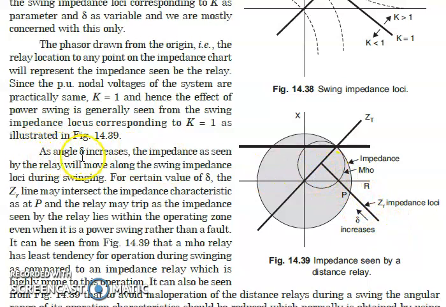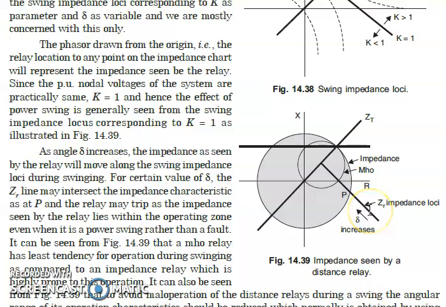So as the angle delta increases, the impedance seen by the relay will move along the swing impedance locus during swinging. The angle will move like this, and the impedance will move in this direction. Now for a certain value of delta, the ZR line may intersect the impedance characteristic at point P. Here we have the characteristics of all three distance relays. This outer circle, in this case the origin is the center of this point. This is the RX diagram of the impedance relay, this is the RX diagram of the Mho relay, and this is the RX diagram of the reactance relay.